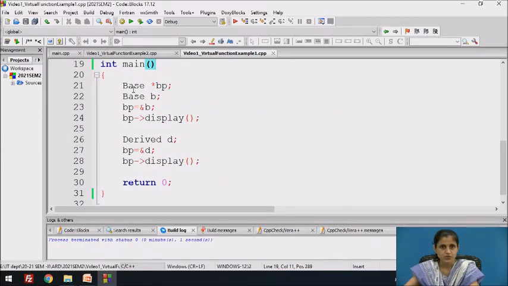BP is a pointer of base type. B is the object of base class. BP stores the address of B. Display function is called by using base pointer. D is the object of derived class. Base pointer stores the address of D, that is derived class object. Display function is once again called by using BP. Let's see the output of this code.